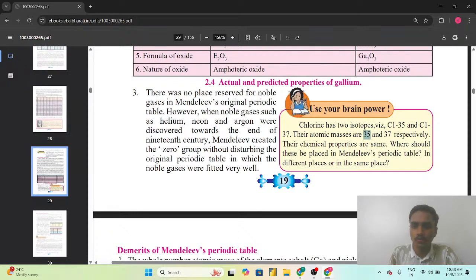As we have studied, the atomic number of chlorine, nowadays according to the modern periodic table, is 17. But here we are talking about the isotopes of chlorine, that is 35 and 37. So as we have seen, Dobereiner, Newlands and Mendeleev, all three have considered the atomic mass as the fundamental property for the classification of the elements.